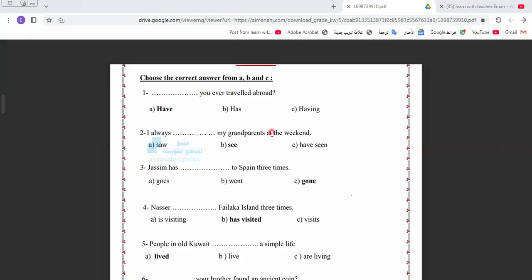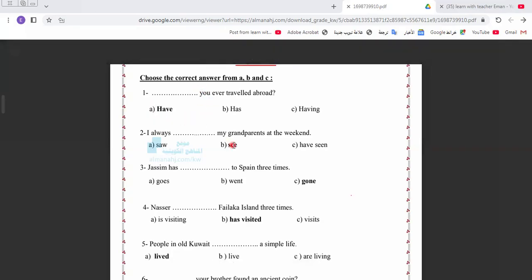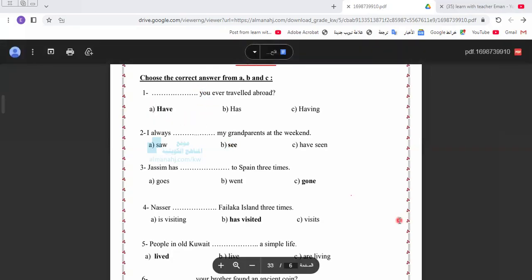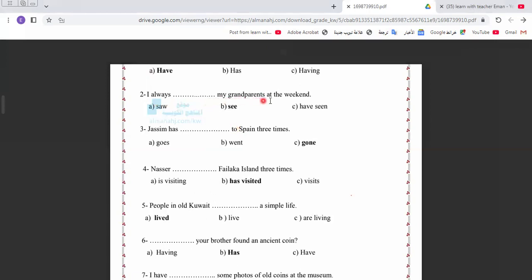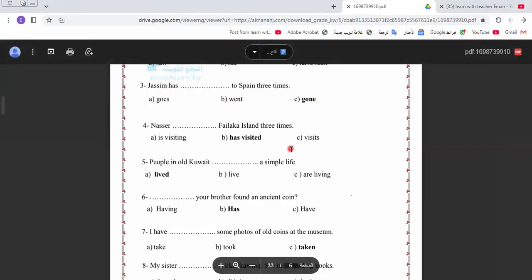Space, you ever traveled abroad? So the answer here will be have. Why have? Because you here take have. Let's go to another one. I always space my grandparents at the weekend. So it's a habit. I select C here. Jason has space to spend 3 times. So it becomes, why? Because has and the past participle of the verb.